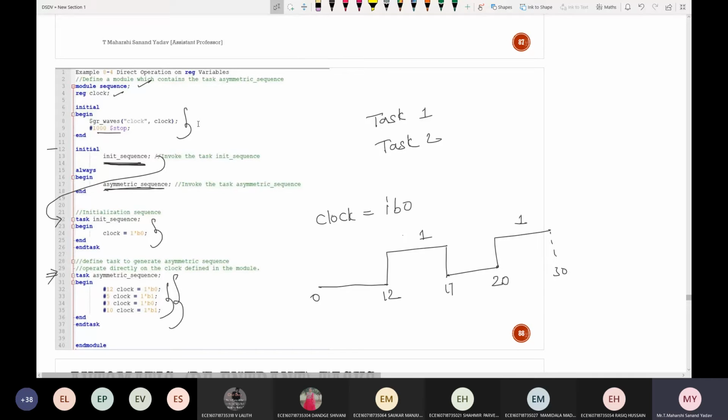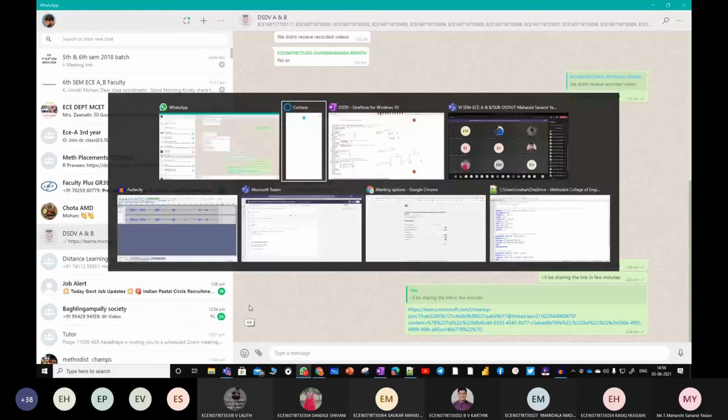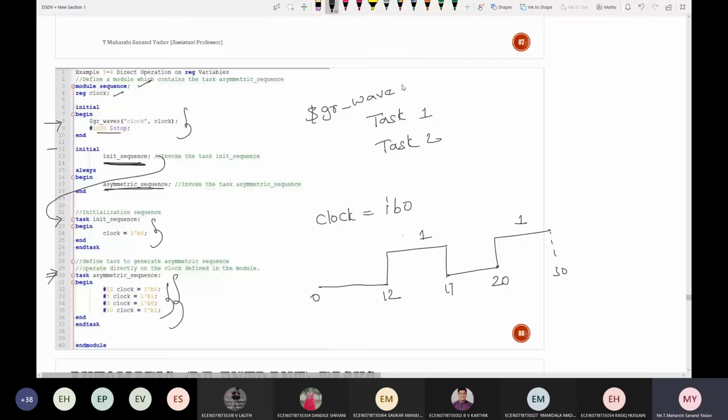Can you directly explain the 8th line of the code? The 8th line, this one, $generate wave clock. This will be the clock, and after 1000 nanoseconds of time there won't be any clock. As there is a dollar, it is nothing but some system task. Generate wave, all these are predefined.